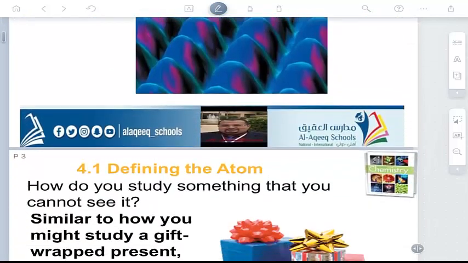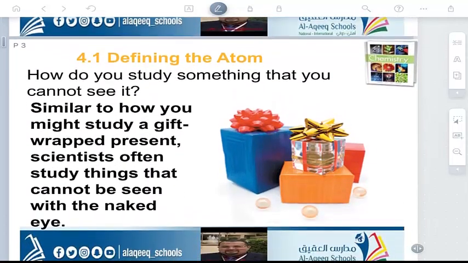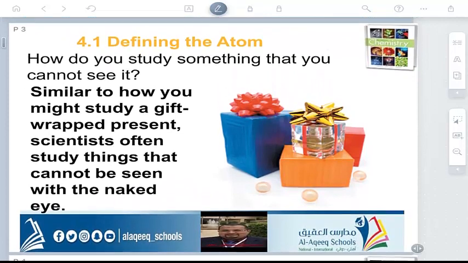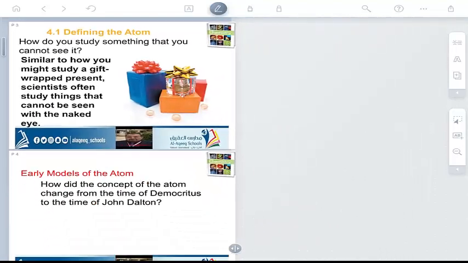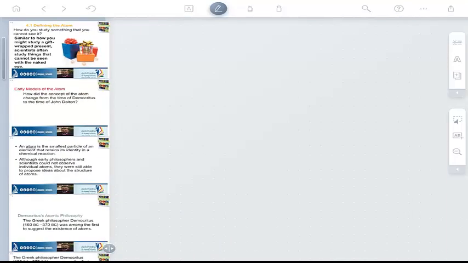Today we are going to study chapter 4, atomic structure. The first lesson of this chapter is defining the atom. First, what's meant by atomic structure? You studied the structure of the atom before. Recall what you studied before about the atom.